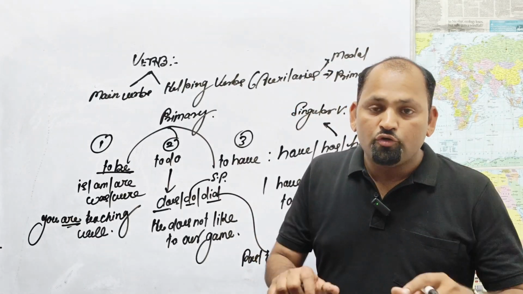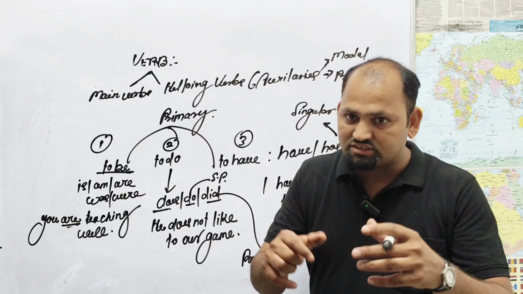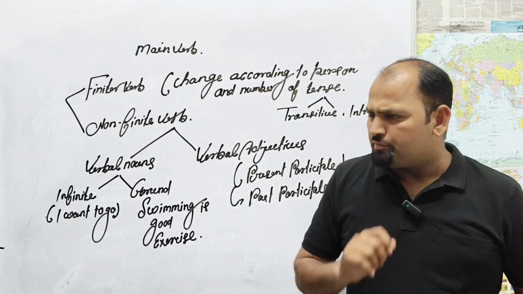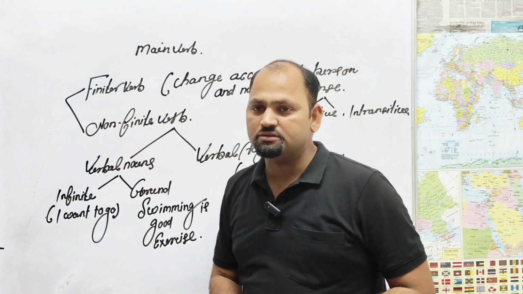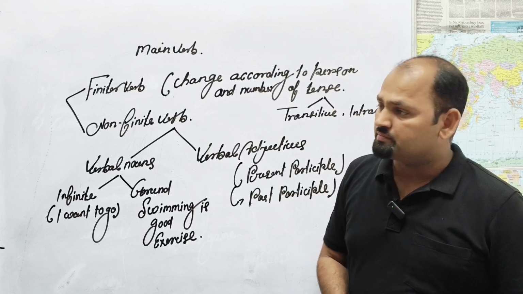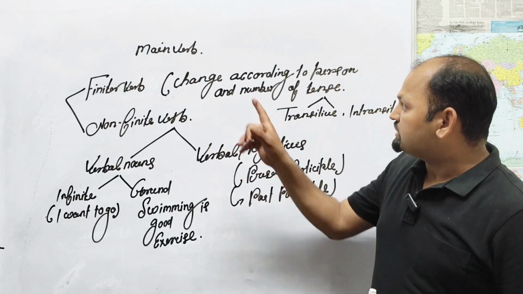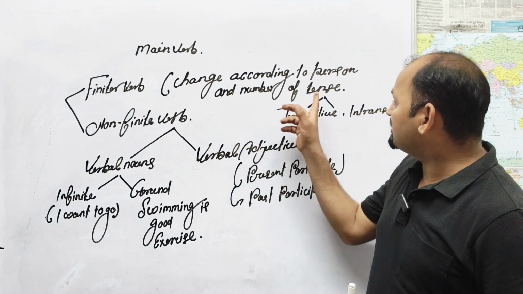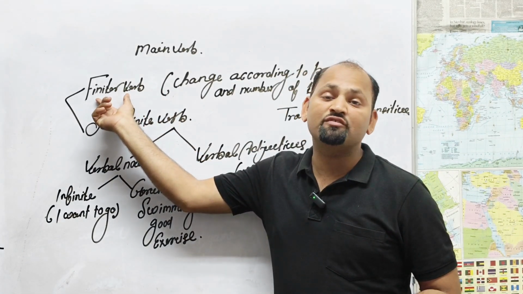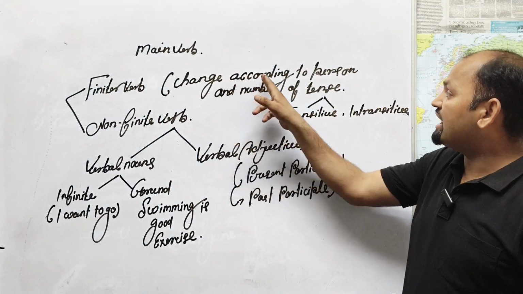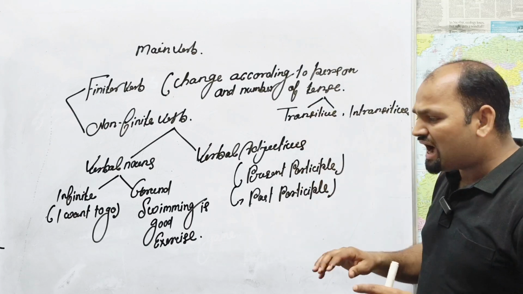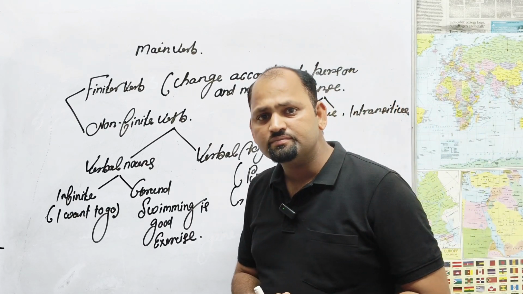Now I am going to discuss a few more terms of the verb on another slide. You are looking here at the main verb. Main verb also has two parts. Number one is finite and second one is non-finite verb. The finite verb changes according to the person and number of the tense. What do you mean by it? If you want to understand the meaning of the finite verb, you have to change according to person, number, and tense. For example, I read, simple present.